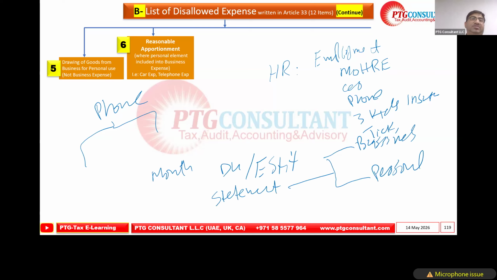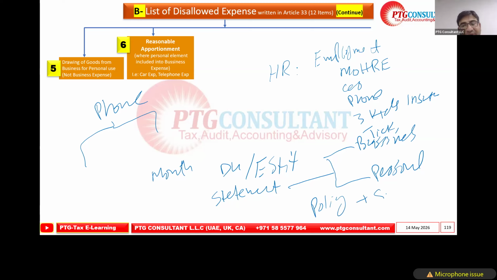If you run this practice, if you have this policy and procedure, again, it is a self-assessment. You have to comply with that. Of course, this is called the reasonable apportionment. The word reasonable does not mention 50-50, 80-20, 70-30. When the FTA comes and asks certain questions, you will have the standard policy document.